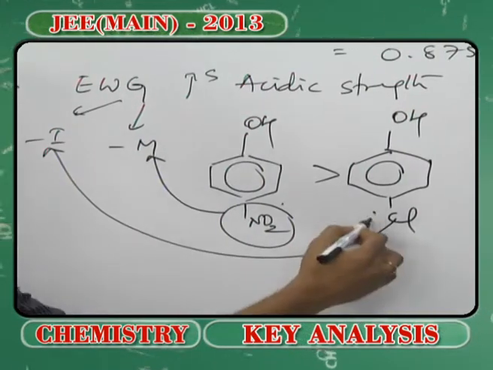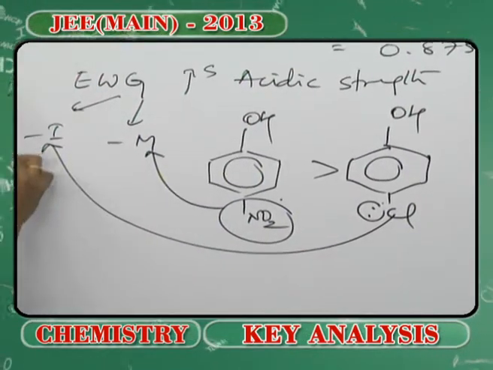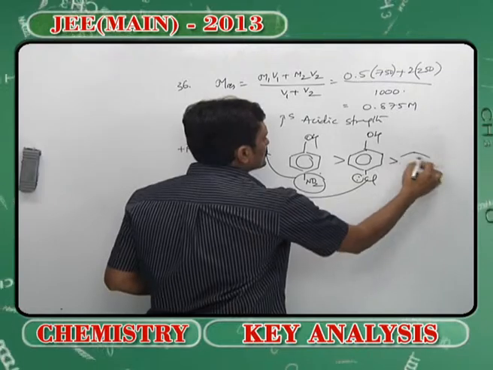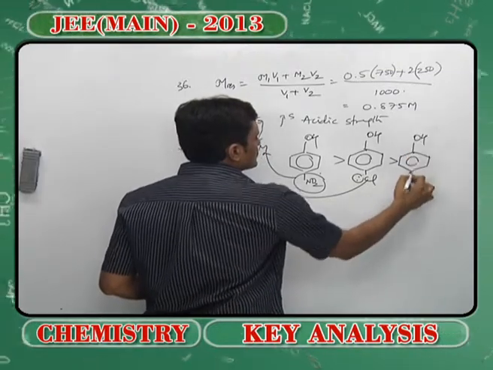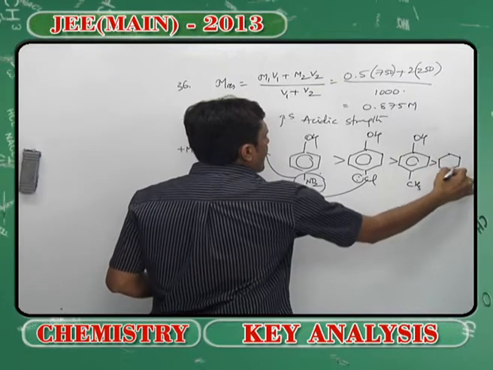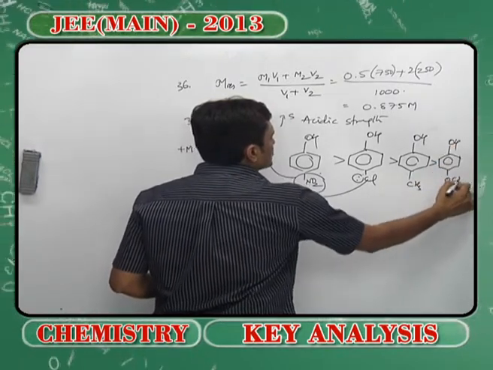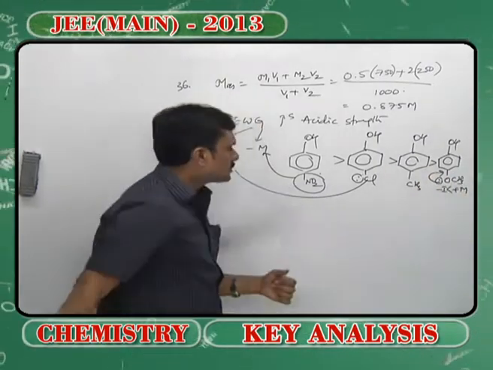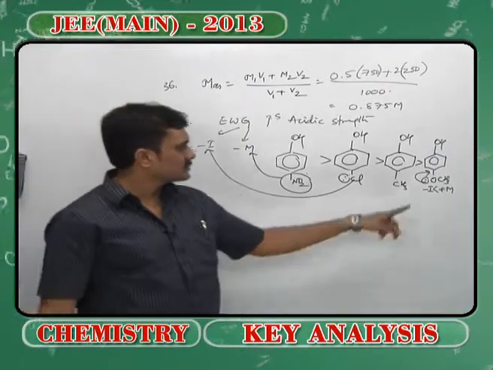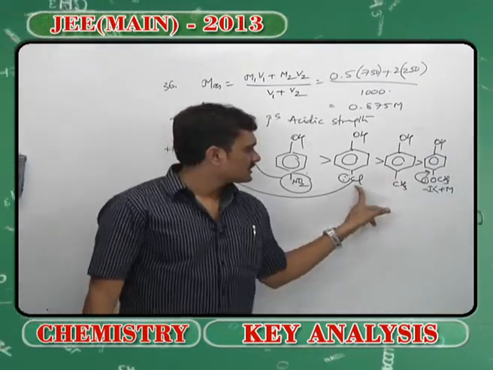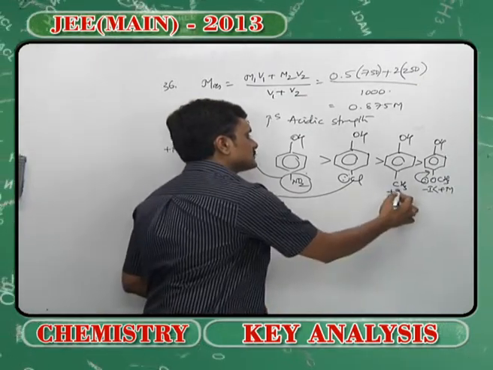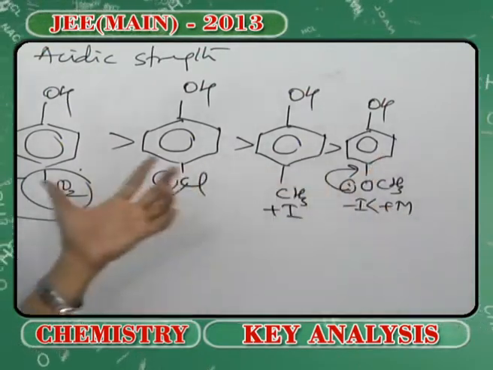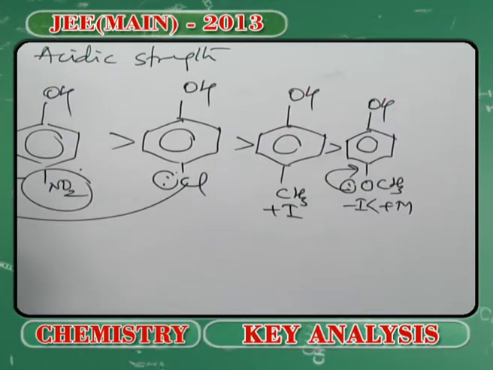We should understand that chlorine also shows +M, but the +M is subsided by the -I effect. Next come your electron releasing groups. The lesser the electron releasing groups, the more will be the acidic strength. You can see, my dear students, despite there being a -I, there is always +M, which happens to be the dominating factor in case of OCH3, because it can donate from the CH3, whereas that is not there in chlorine. That is why this situation. And when it comes to CH3, it's a +I showing group. Electron releasing will hamper the acidic strength, whereas electron withdrawing will enhance the acidic strength, right?